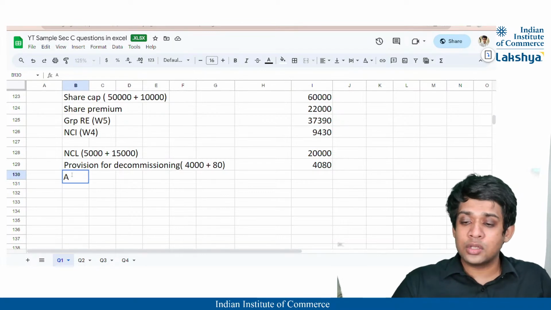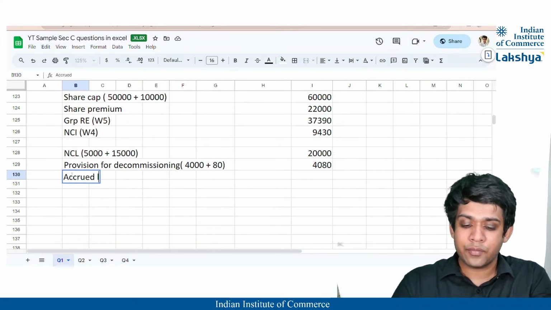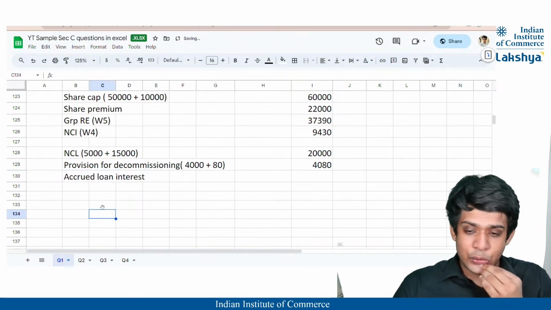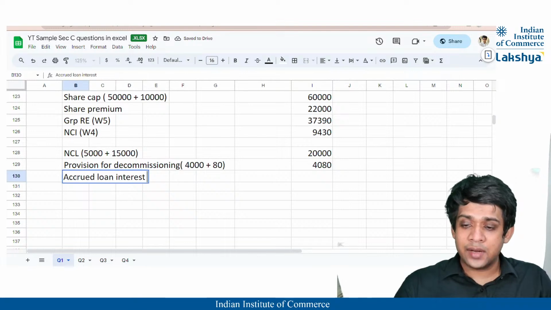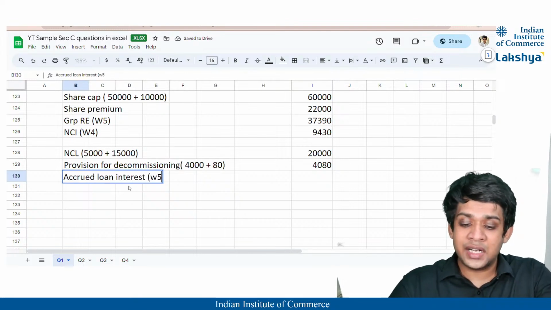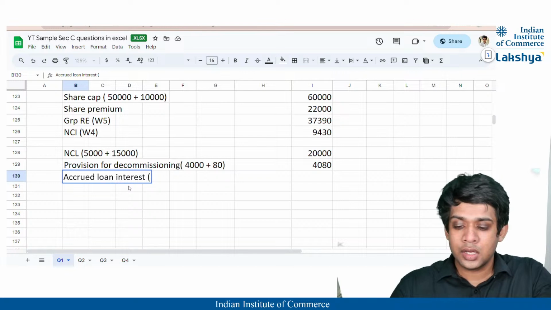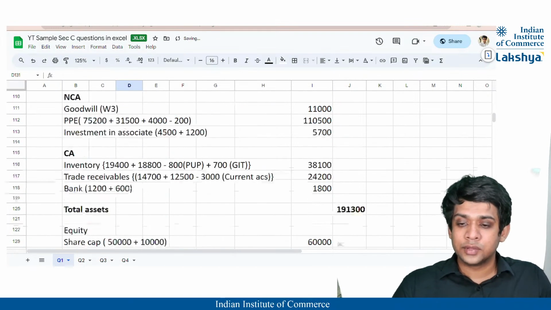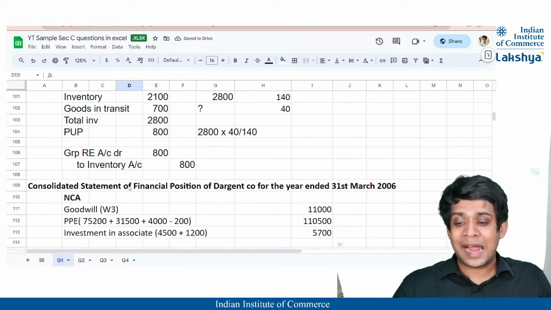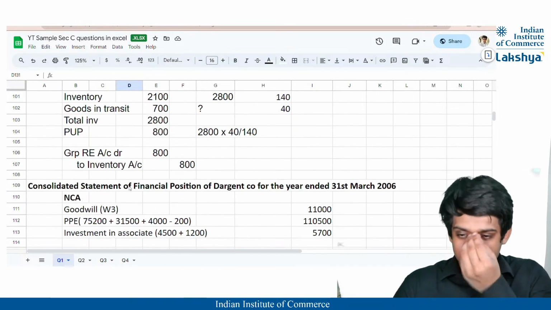Then I guess we also have our accrued loan interest, which is not stated yet, okay? Which is in our working note 5. Right? It is unpaid, so it is going to be adding up to my liability, correct?